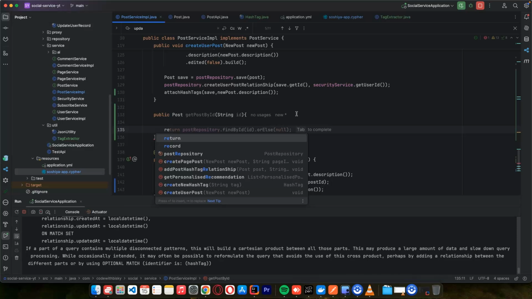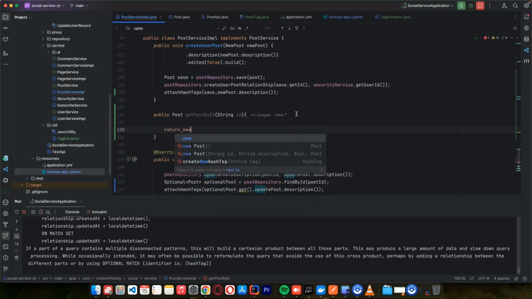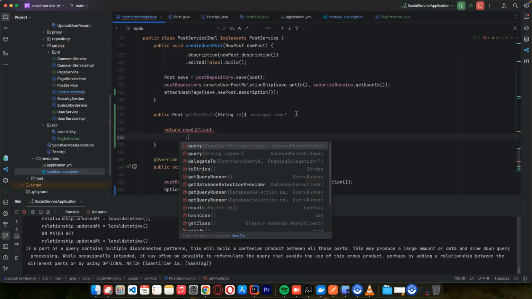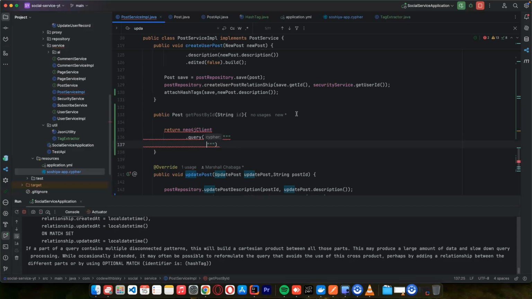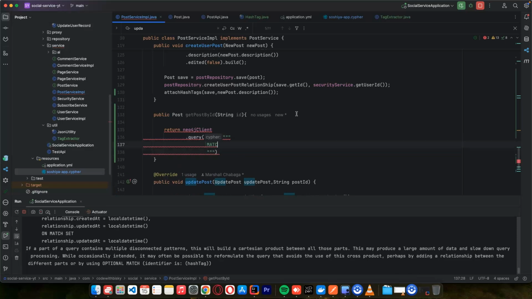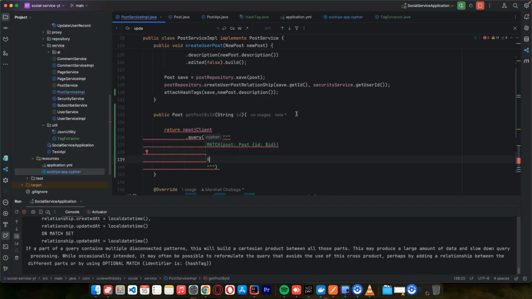Return Neo4j client query. Here I'll just say match post. We are looking for this one. In the ID, it's going to be $ID, and return